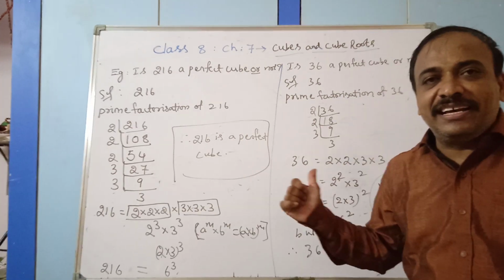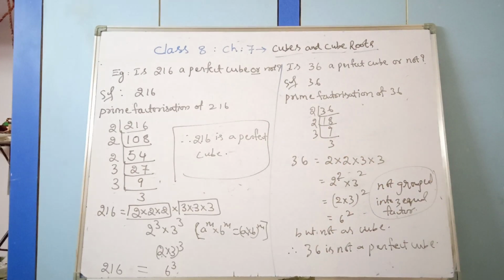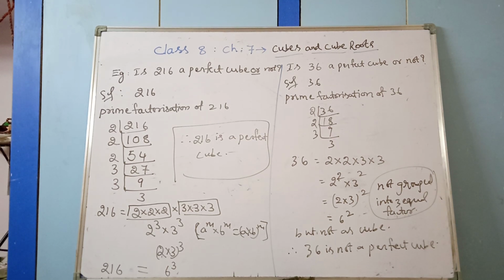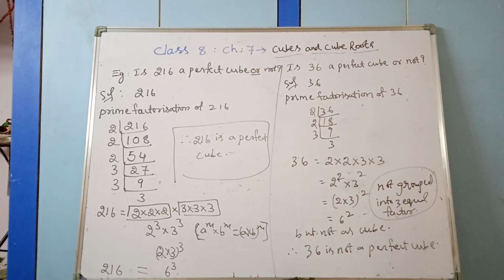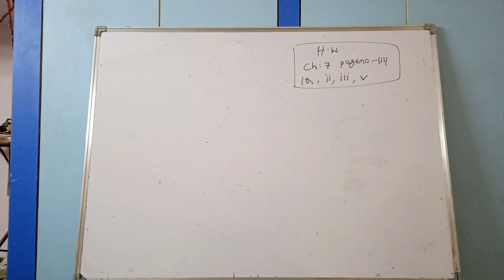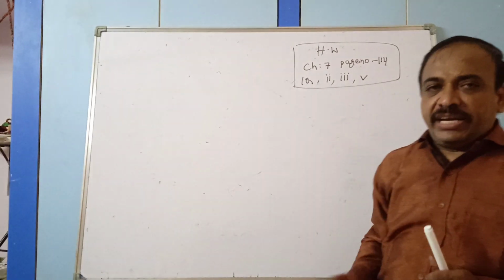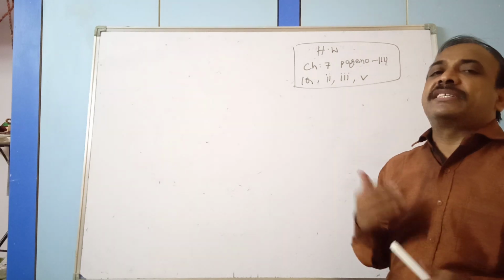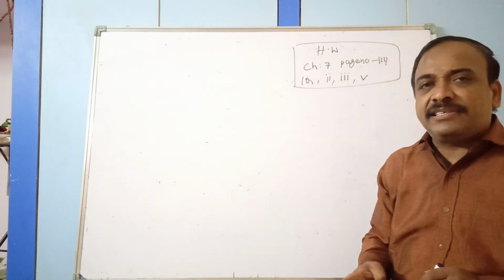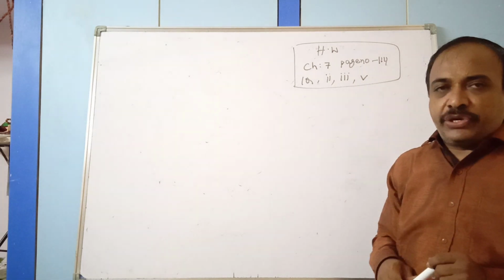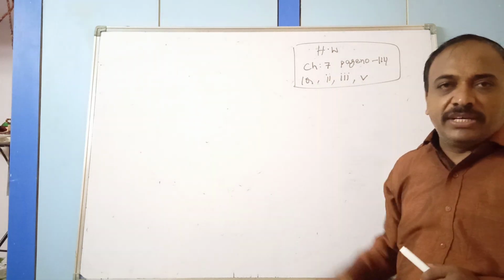Is it clear, children? Right. So I hope you understood how to identify whether the given number is a perfect cube or not. If you are able to express it as a product of 3 equal factors, then it is a perfect cube. So prime factorization we have discussed.